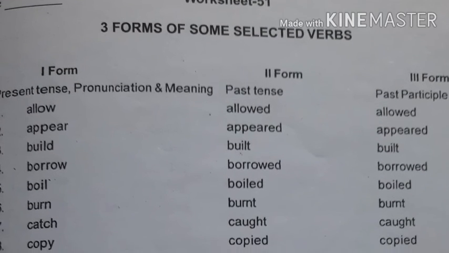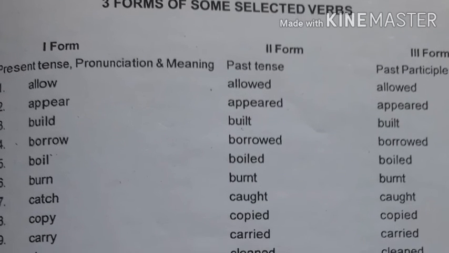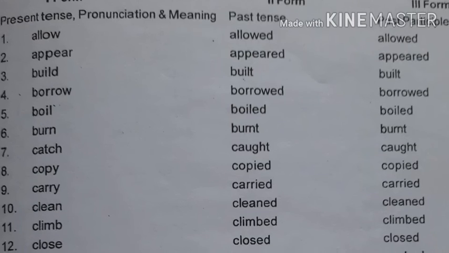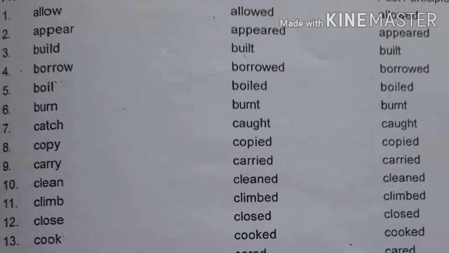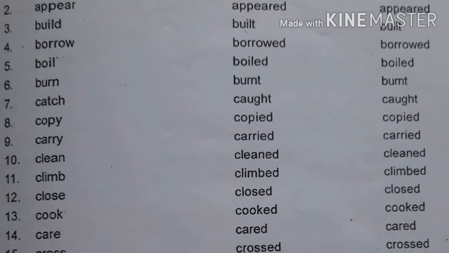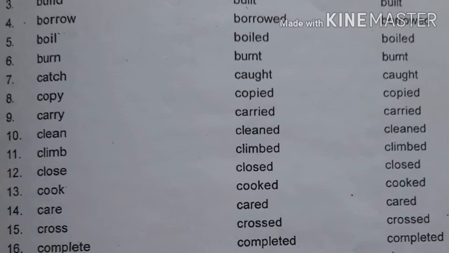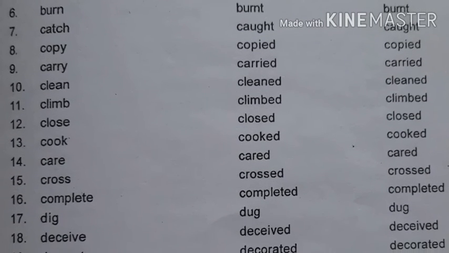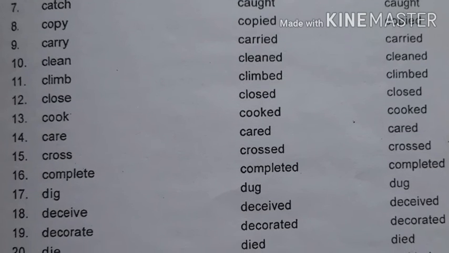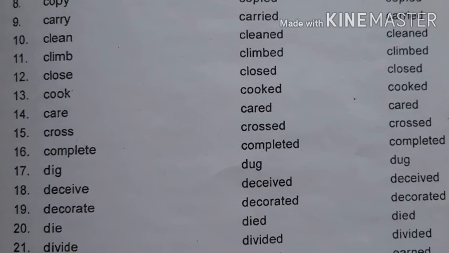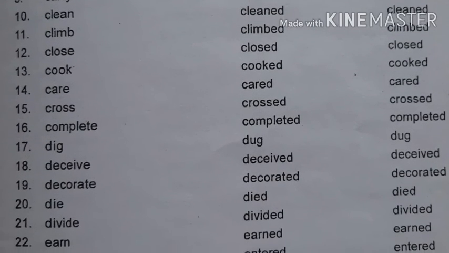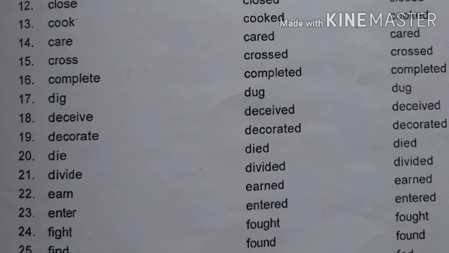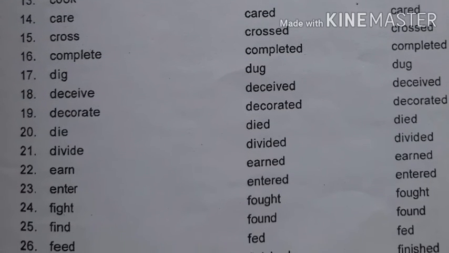I have joined the list over here. I'll be reading them and then you can read them from your book. First line, second line, third line. Now I'll read few words only. Allow, allowed, allowed. Appear, appeared, appeared. Burn, burnt, burnt. Copy, copied, copied. Cook, cooked, cooked. Now these are regular verbs. Simple ed gets attached to them, in the second form and the third form.